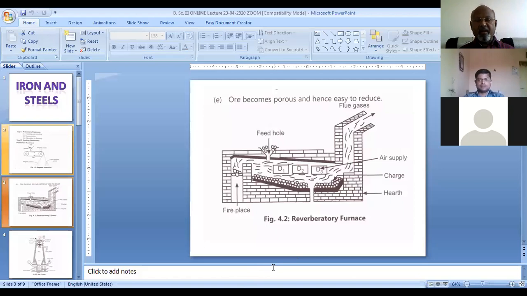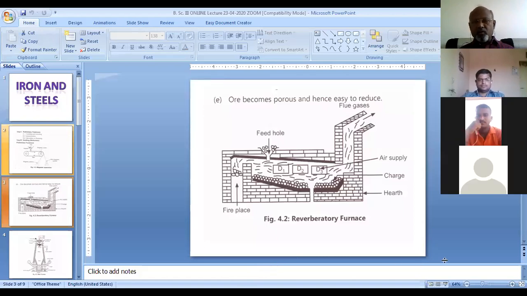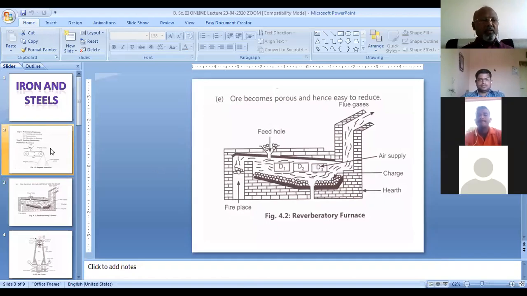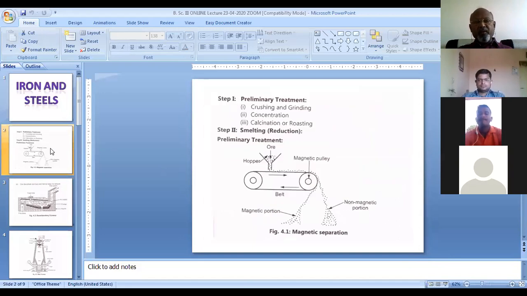See this diagram where I have given the reference of the magnetic separation. This diagram of magnetic separation involves two pulleys. This is the first pulley, which is non-magnetic, and this is the second pulley, which is magnetic. The powdered ore is admitted from the top of this non-magnetic belt.